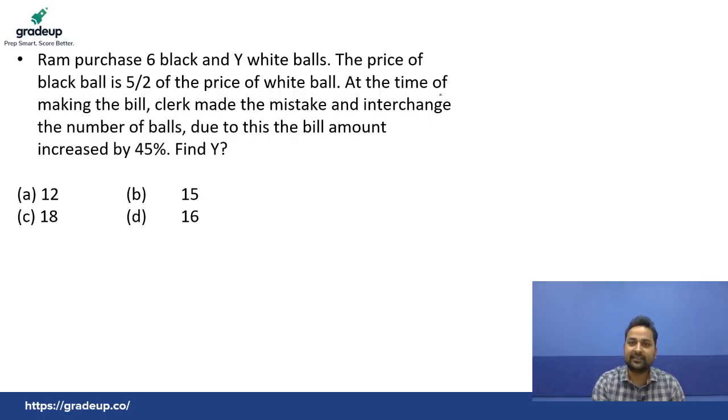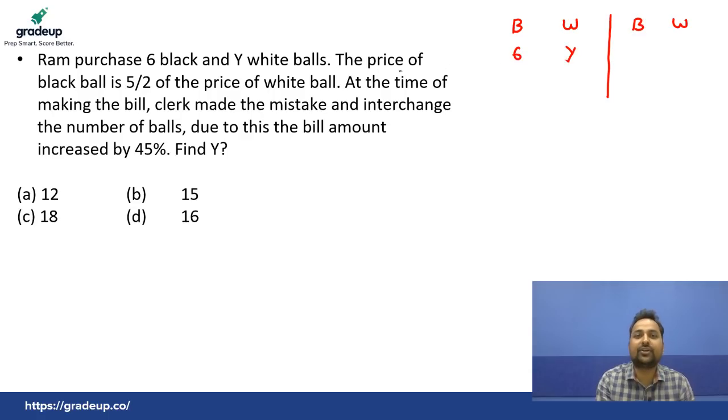Find y. See, very simple approach how you can solve this thing. Here are black balls and here are white balls. Now, here again I am writing black ball and white ball. See, 6 black and y white balls. The price of black ball is 5/2 of the price of white ball. So 5/2 means here is 5, here is 2.